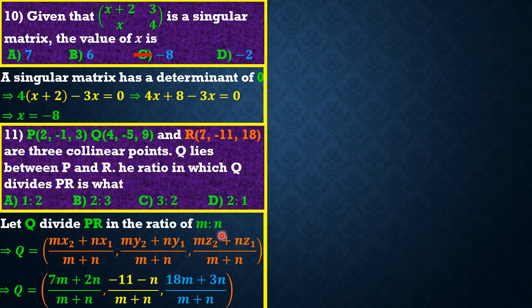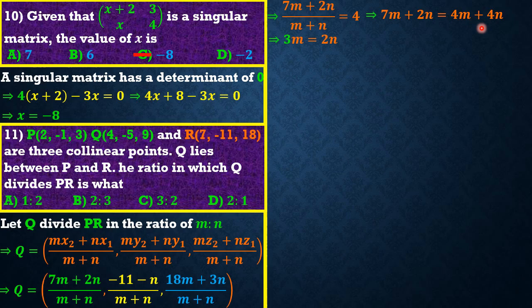Now, friends, we simply have to equate the x coordinate of this point to the x coordinate of the point that has Q, which is 4. If we do that, we are going to have (7m plus 2n) over (m plus n) being equal to the coordinate of Q, which is 4. Simplifying this, we are going to have 7m plus 2n equal to 4m plus 4n. Simplifying further, we have 3m equal to 2n.